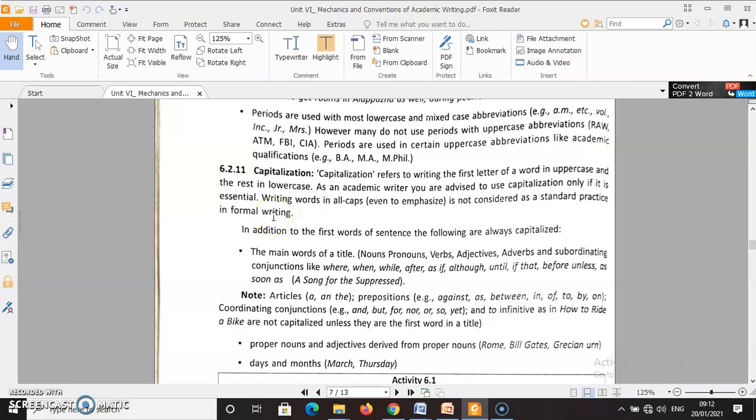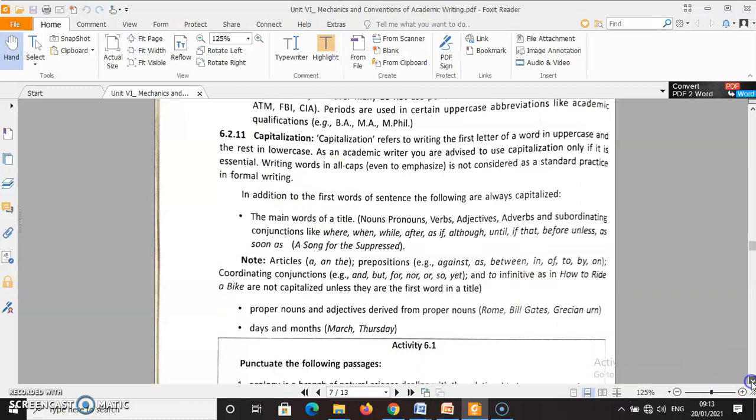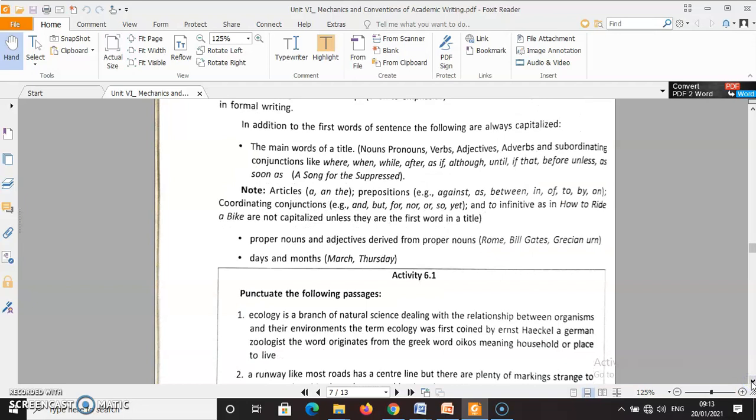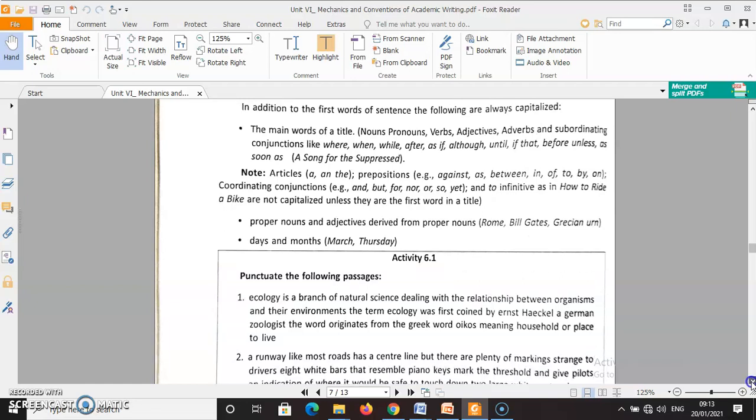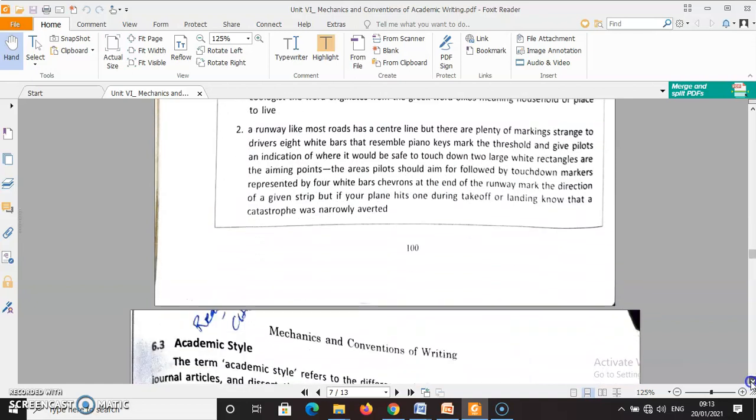Okay, we have to capitalize only the first word of a sentence, or sometimes the first letter of the noun or name of a person, like that. You're familiar with that? I don't have to give much detail about that. I'm well aware that it's a well-known practice among us to capitalize the first letter of certain words. Okay, so these are all about capitalization.